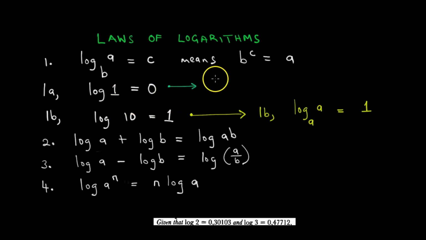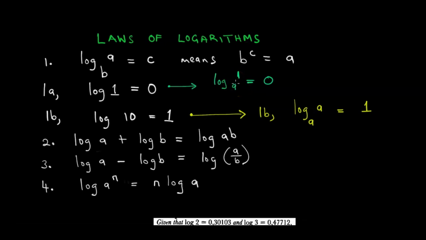You must know that log 1 base a is equal to 0. So it doesn't matter what the base is. So as long as the number is 1, our answer is going to be 0. This is because a to the power 0 is equal to 1.